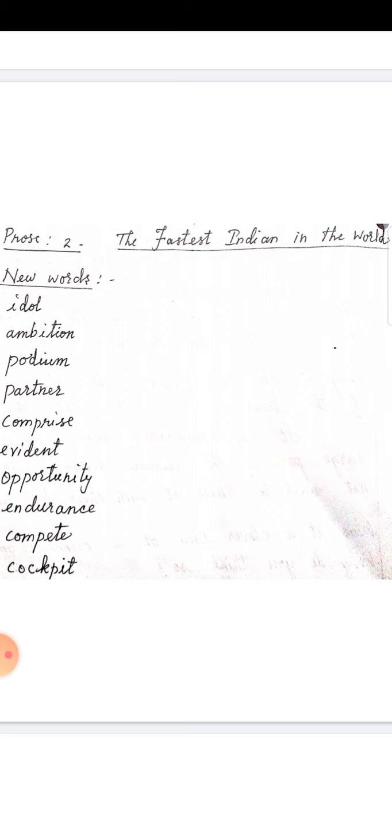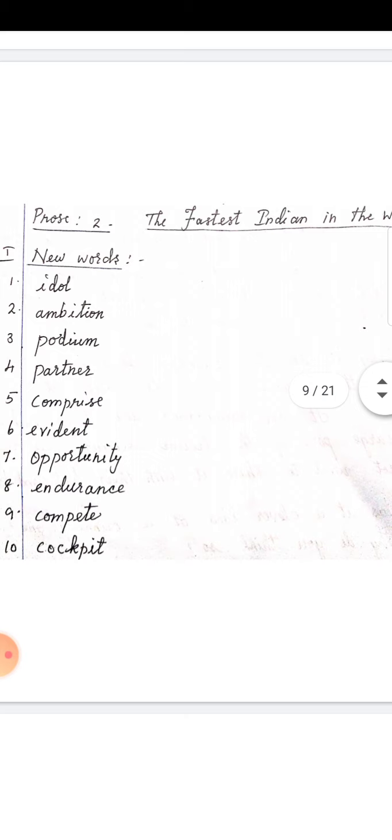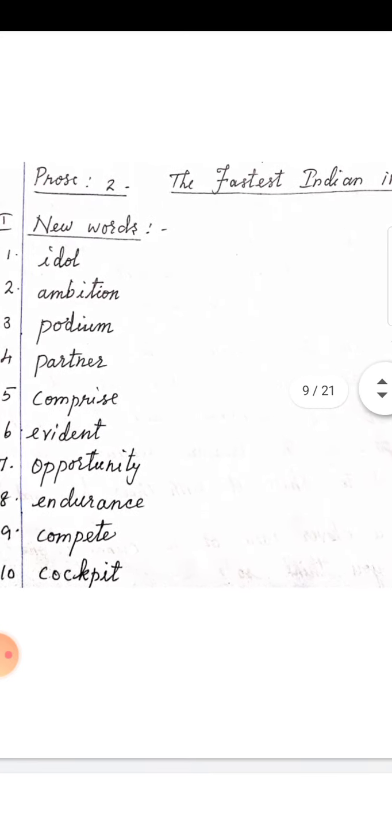It is not idle. Then ambition, A-M-B-I-T-I-O-N. Your aim. Ambition.